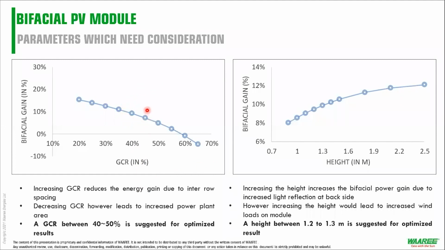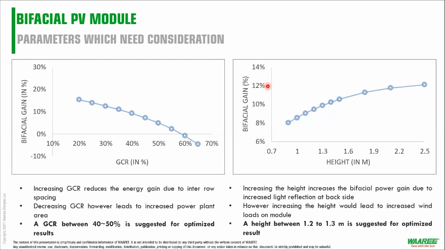Depending, of course, on your power plant layout, to have optimal bifacial gain, and of course to take into account the land cost, right? And last is the height. For any module, say M6, M10, or M12, one more important factor is what your height is, or how good your understructure is, right? If you have a heavy module, for example an M10 module, and you're keeping it at 2.5 meters of height, you would obviously have a bifacial gain of 12%.